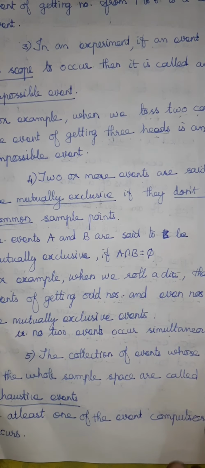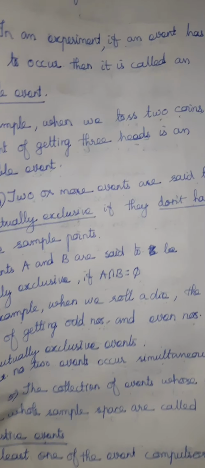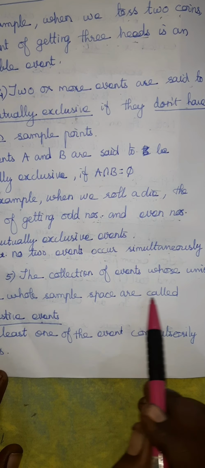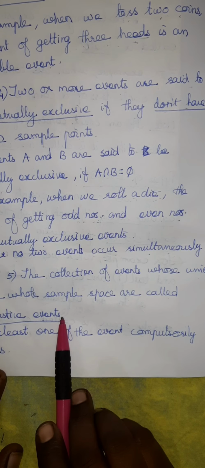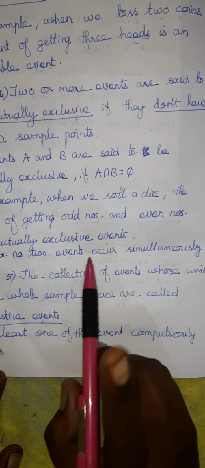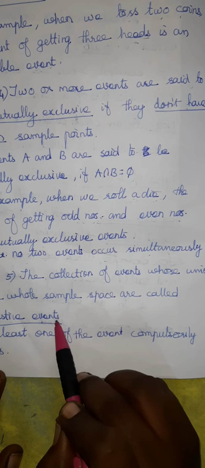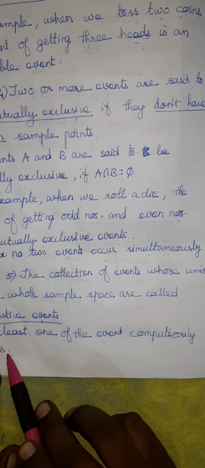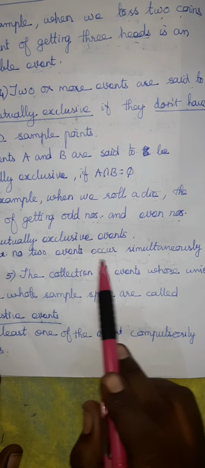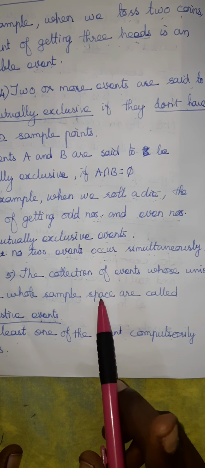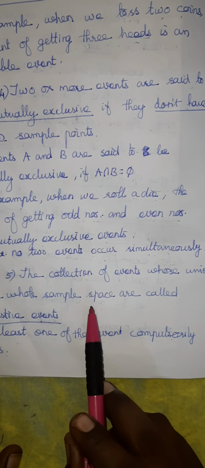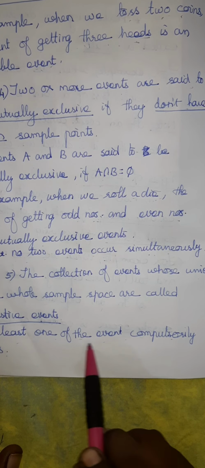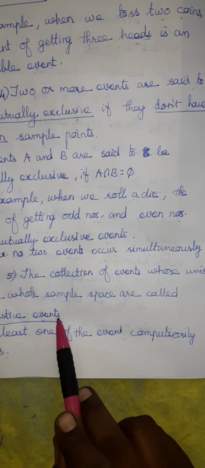Okay, the intersection is empty. Next one is exhaustive events. The collection of events whose union is the whole sample space are called exhaustive events. That means at least one of the events must occur, compulsorily. Here, no two events occur simultaneously is not the condition; here at least one occurs from the sample space. If you are doing a random experiment, you will get one sample space. From the sample space, if you have at least one event occurring, that is the exhaustive event.